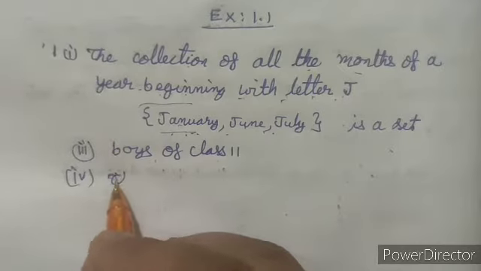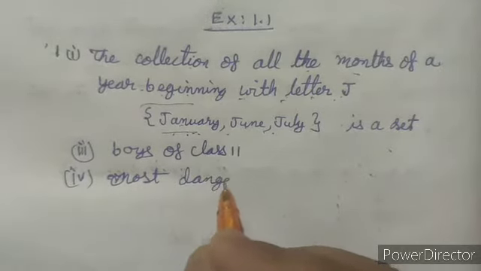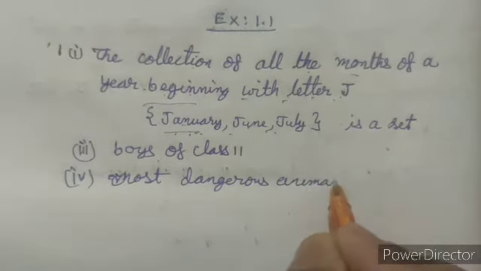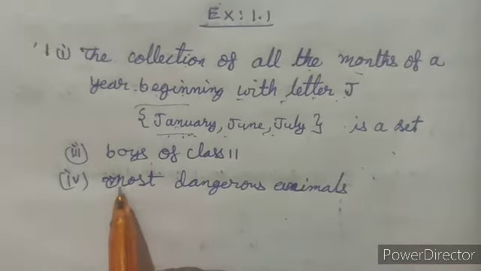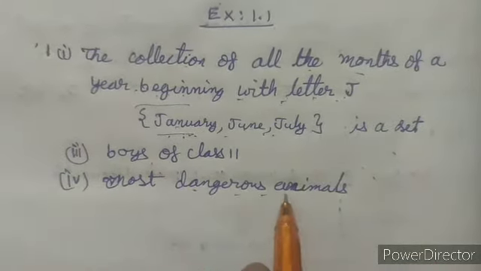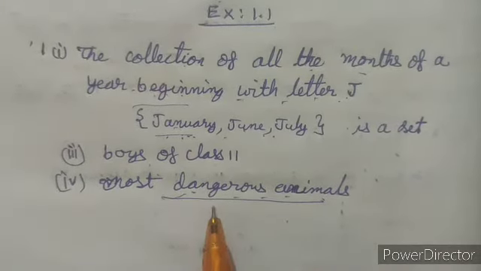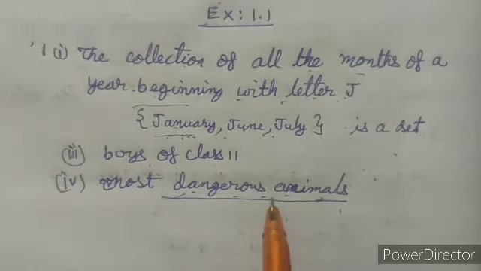Now fourth is collection of most dangerous animals of the world. Now this is also not well defined. What type of dangerous animals is he talking about?